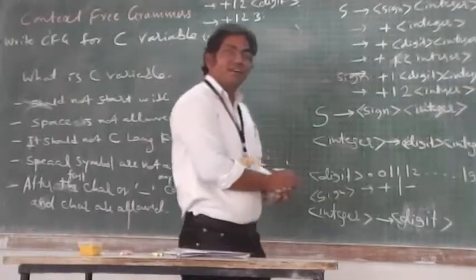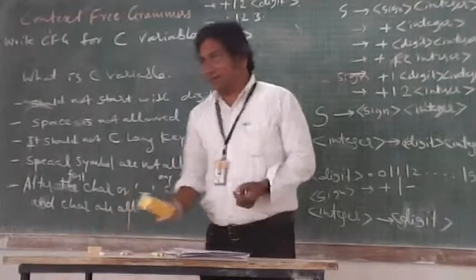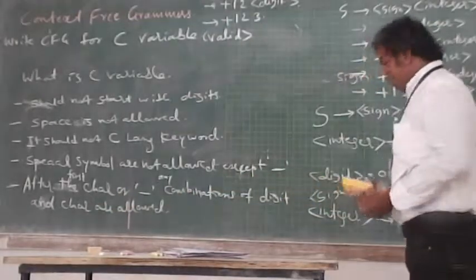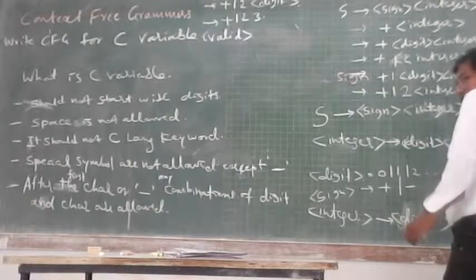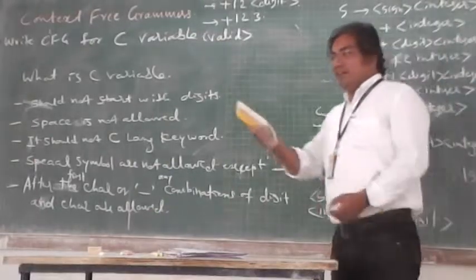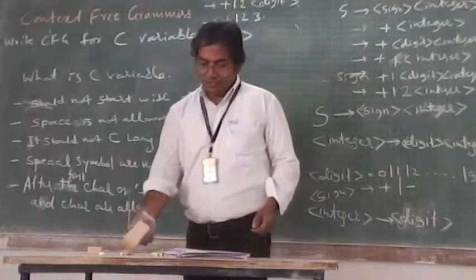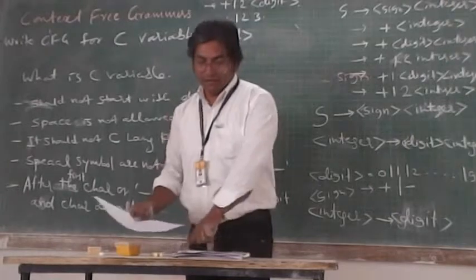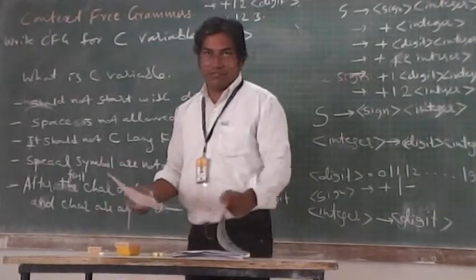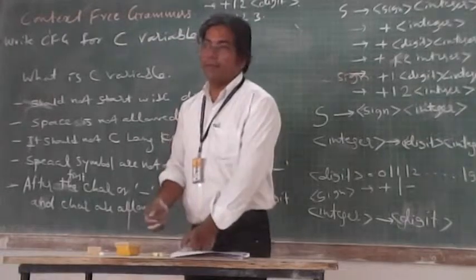Miss Neha is asking about the length of a variable. Length is still not defined. For high level languages, the length of a variable is not limited to any number.